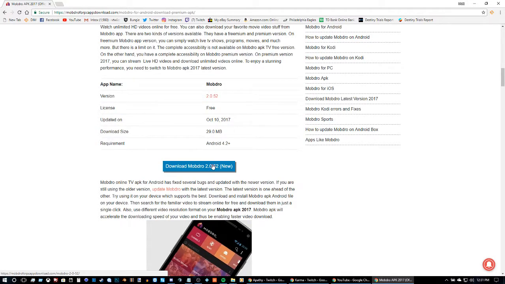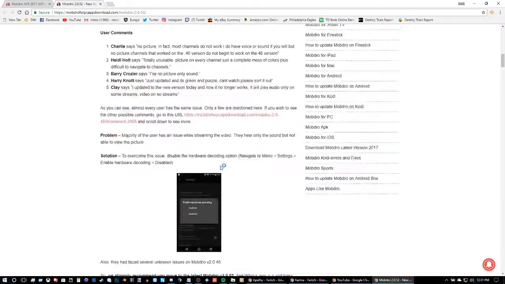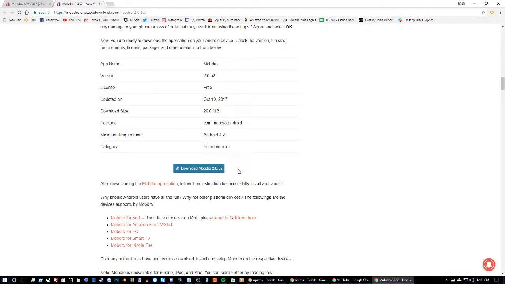We're going to scroll down to download mobdro 2.0.52. These could be different numbers in the future because of updates, but this is when I'm making this video. You're going to click that. We're going to scroll down to right here, download mobdro 2.0.52. It started downloading in this corner.